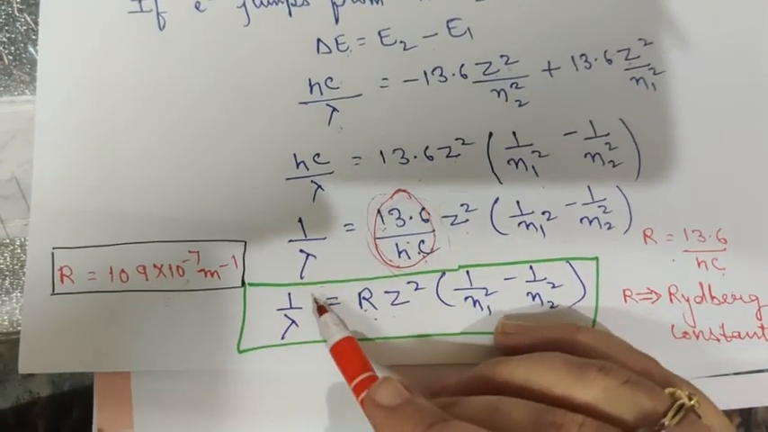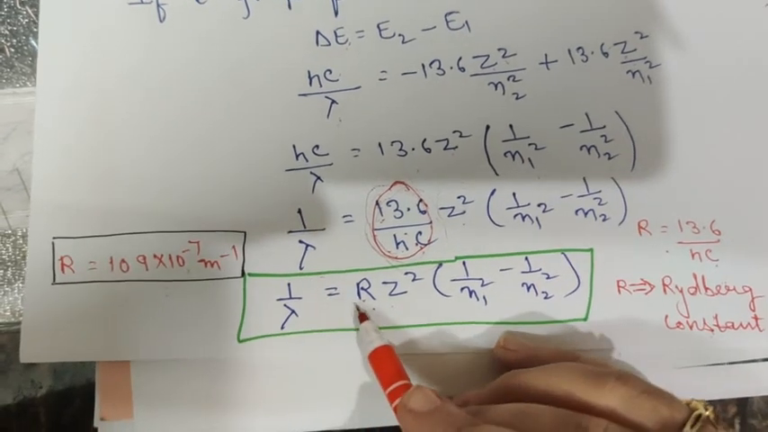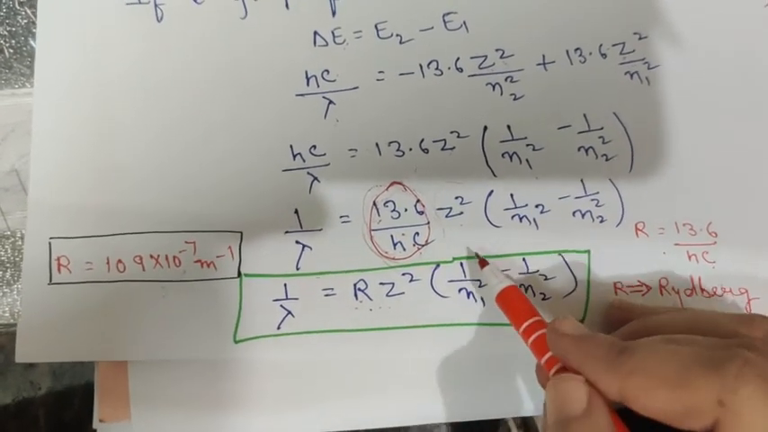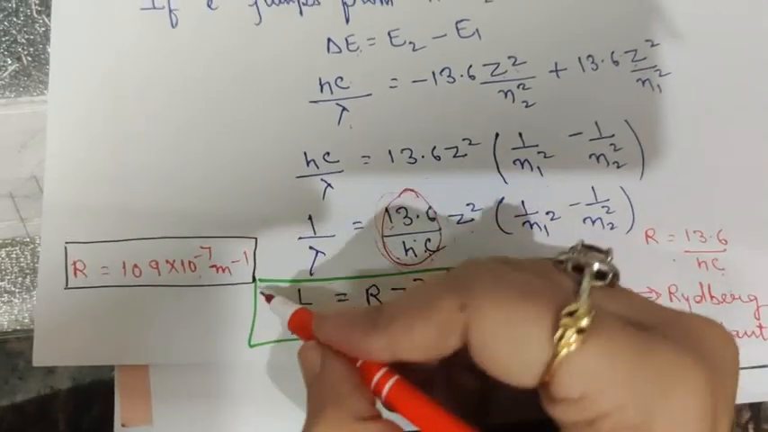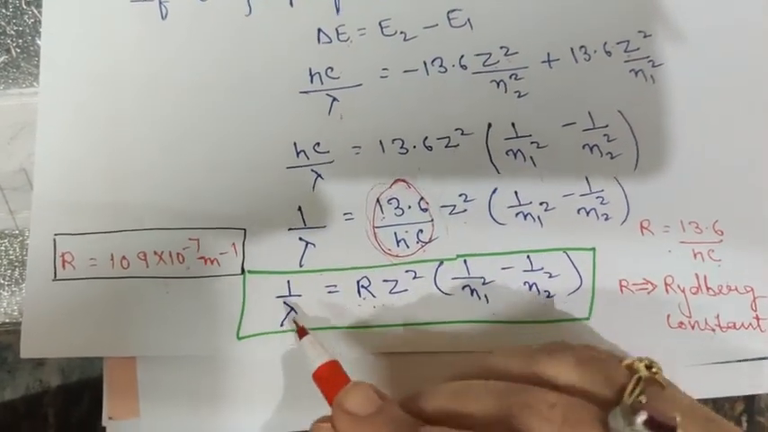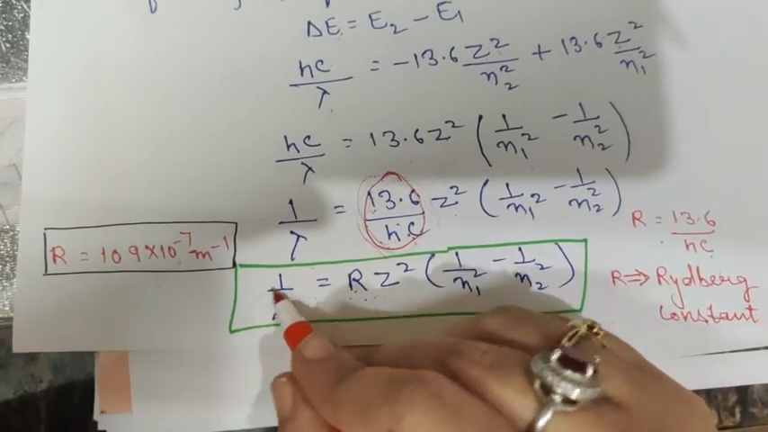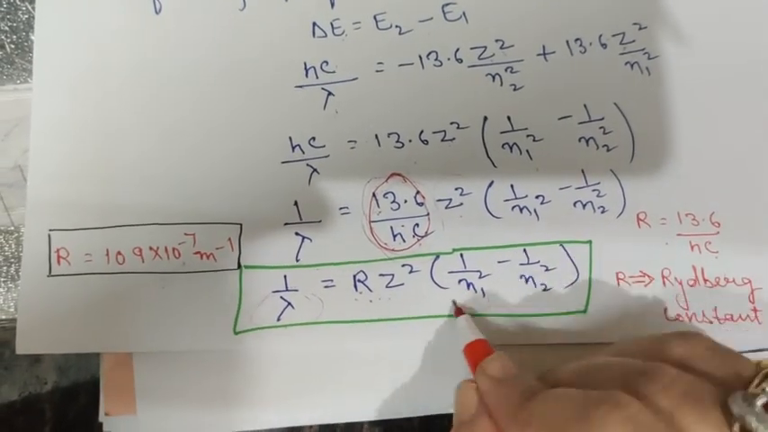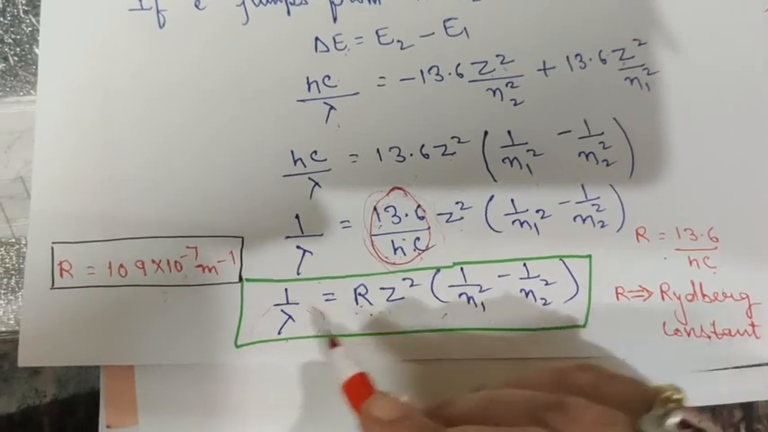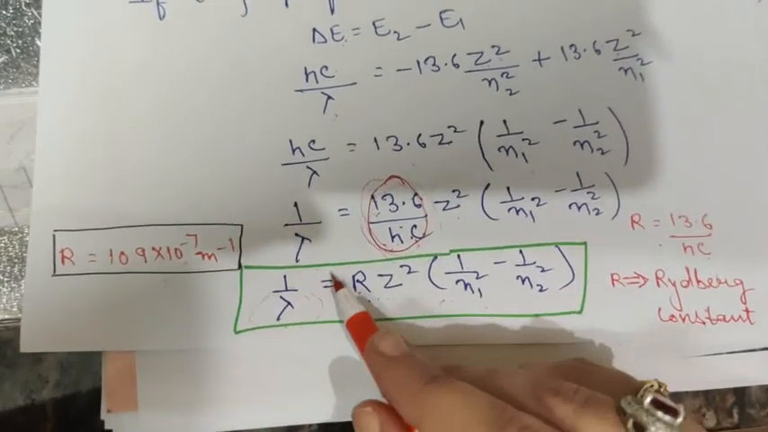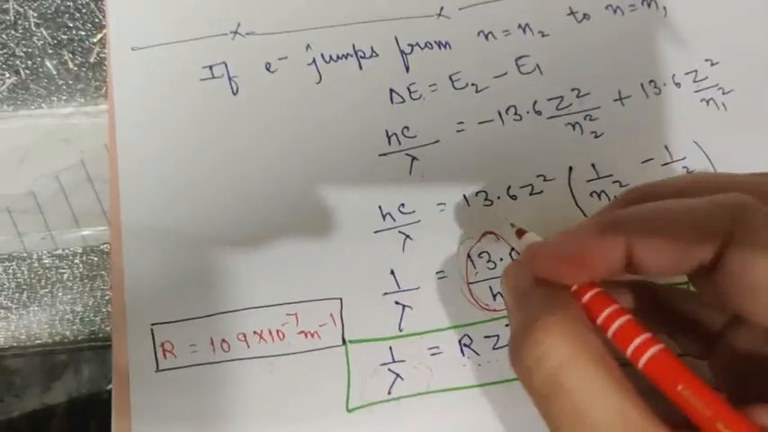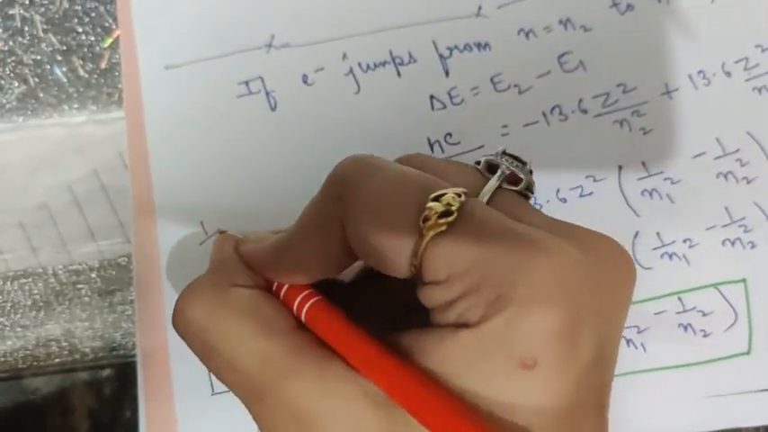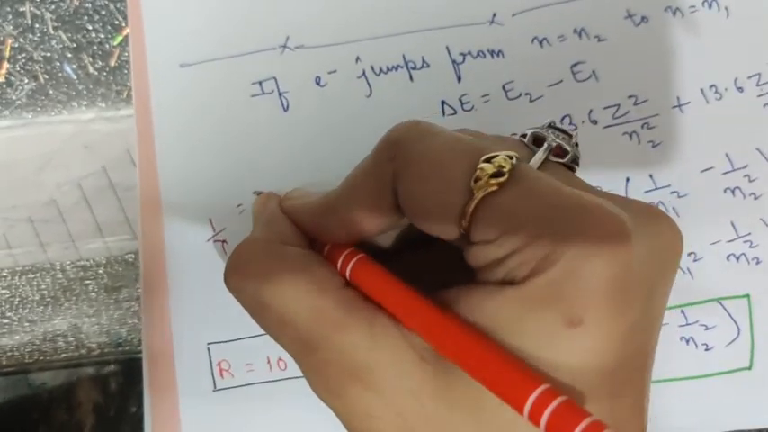So the formula gets modified as 1 upon lambda is equal to RZ square into 1 upon n1 square minus 1 upon n2 square. Now this formula can directly help you to calculate the value of lambda when you have the values of n1 and n2. A very important formula. This is known as Rydberg's equation, and this constant is known as Rydberg's constant. And 1 upon lambda is also known as wave number.